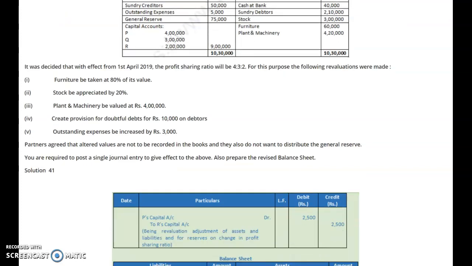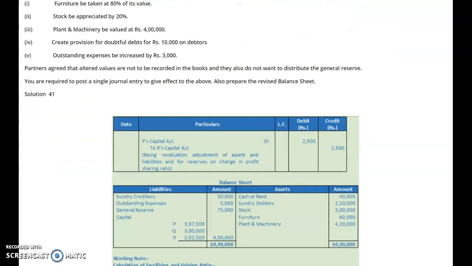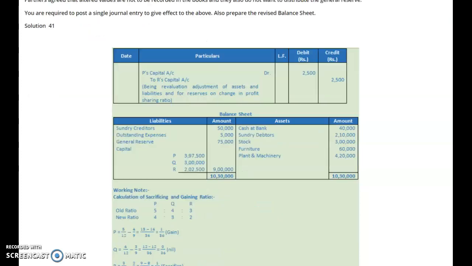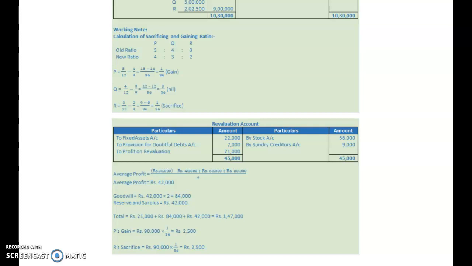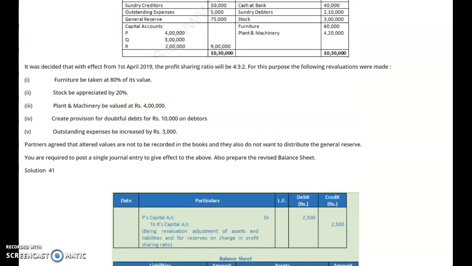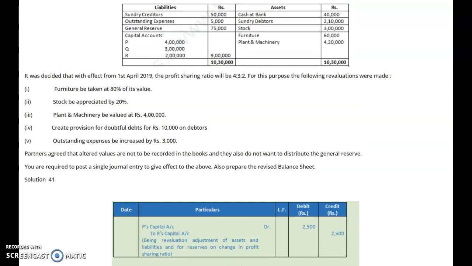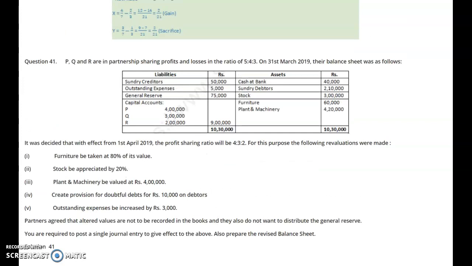So this way, first of all, we have to find out the revaluation result, and whatever the result is, we have to make the entry accordingly. So first of all, here we did the revaluation. Here the profit is shown as 21,000, but I request you to prepare it separately, because the figures given in the revaluation account are wrong. What you have to do, I once again explain. Furniture is to be given on the debit side with the amount of 12,000, 20% depreciation on furniture. Stock appreciated by 20% on the credit side, that is 60,000. Plant and machinery be valued at 4 lakh, here given 4 lakh 20,000.